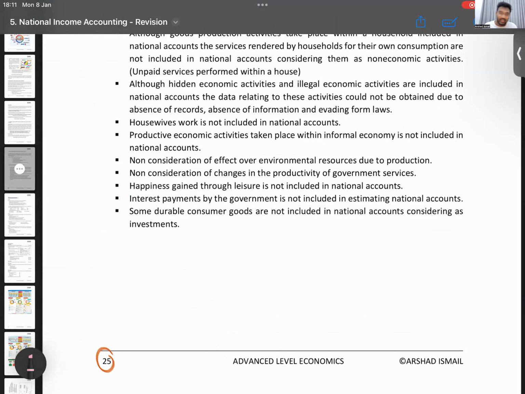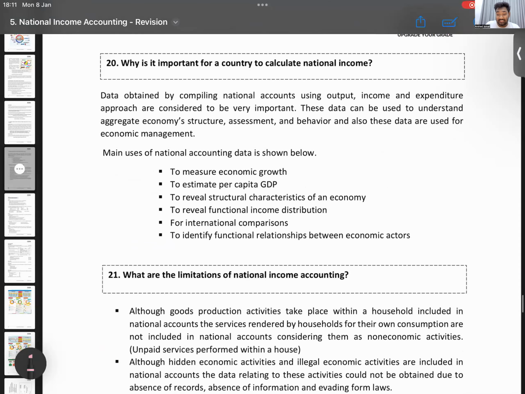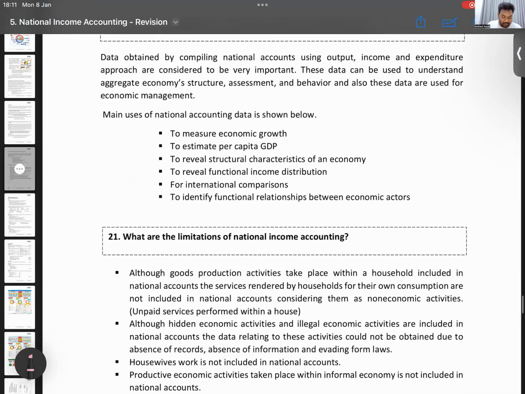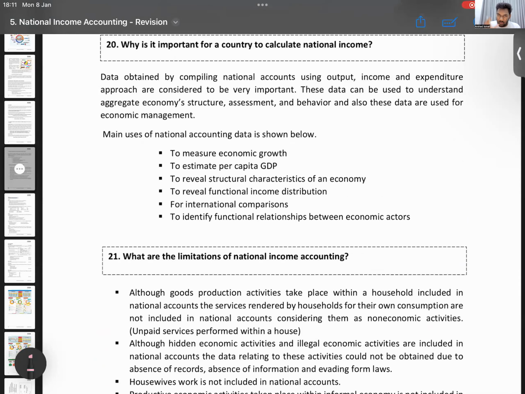We'll not do the paper today. If you've not done the paper, you can do it and come tomorrow. Tomorrow we will discuss the paper. So go to page number 25. You will see question number 20 and 21. A small, very easy theory area. I put that under this revision paper itself, so you all can track.